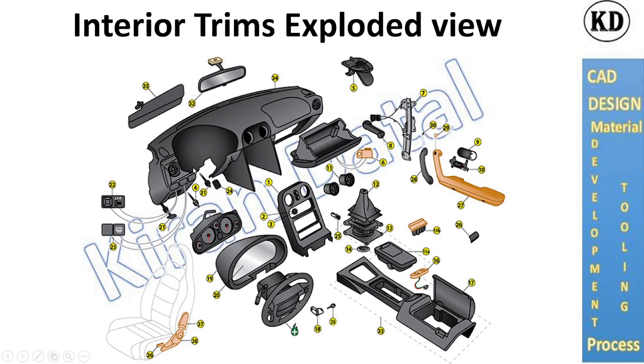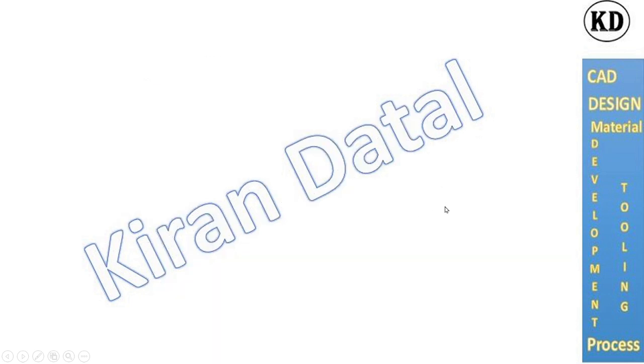Exploded view of the interior. This is the instrument panel, also called the dashboard. This is the cluster, that's the AC vent, defroster grill, demister grill. Here is the airbag, infotainment area, glove box. This is the central console, cup holder, infotainment area, that's the grab handle of the door panels, decal, and many more parts we will cover in detail.